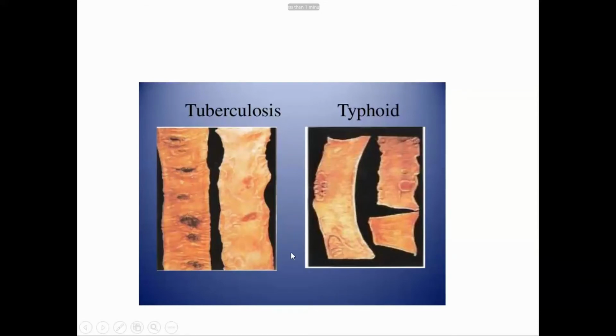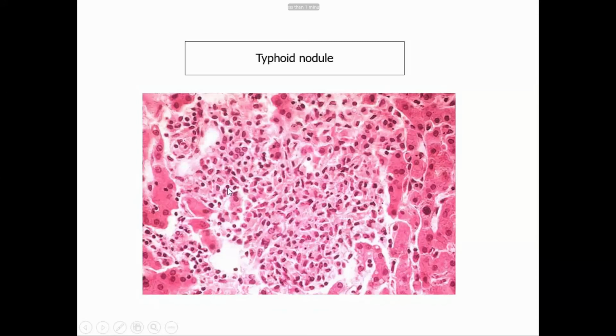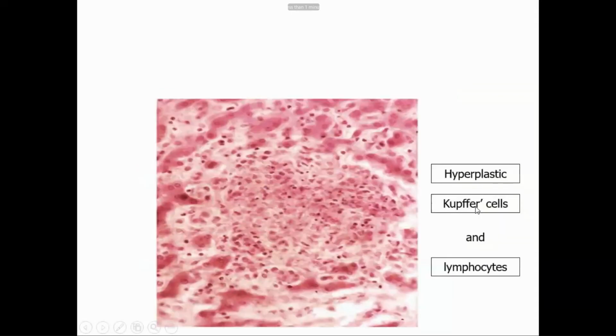Now this is the typhoid nodule in the liver. See, there is necrosis of hepatocytes and collection of macrophages, plenty of macrophages forming a nodule. Here, hyperplastic Kupffer cells and lymphocytes. Kupffer cells are what? They are macrophages.